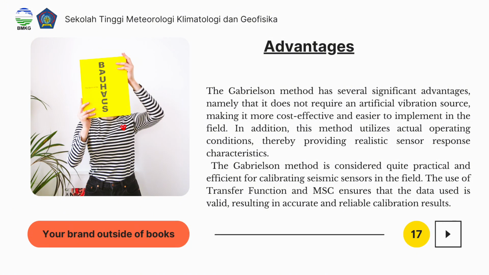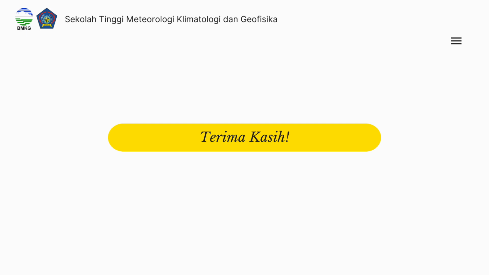The calibration method has several significant advantages, namely that it does not require an artificial vibration source, making it more cost-effective and easier to implement in the field. In addition, this method utilizes actual operating conditions, thereby providing realistic sensor response characteristics. The calibration method is considered quite practical and efficient for calibrating seismic sensors in the field. The use of transfer function and MSC ensures that the data used is valid, resulting in accurate and reliable calibration results. Thank you for your attention.